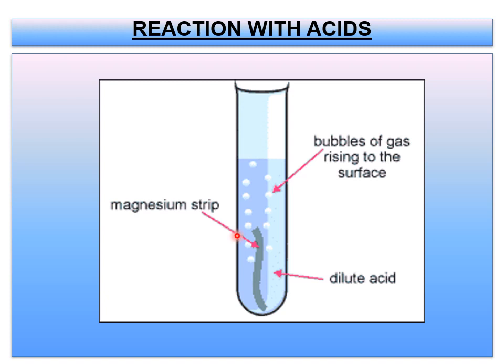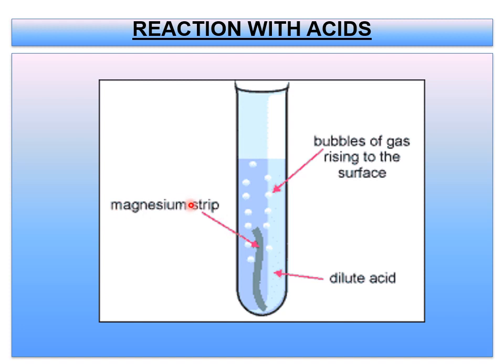Dilute acid means you have to take a beaker with water. In that you have to add a few drops of acid. Then that solution is called a dilute solution of an acid. Okay, you have to remember it in such a way, because acid is very dangerous. That's why we have to go with a dilute acid.